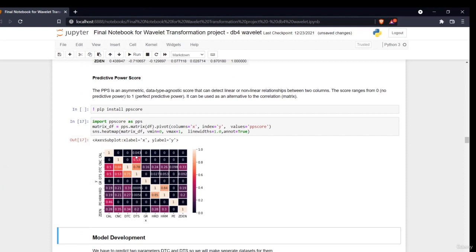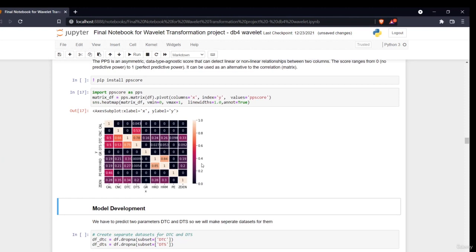So as you can see, this is my PPS matrix, in which values above 0.2 or 0.4 mean these values are highly correlated. For my DTS and DTC values, which are my predictable, dependent values, you can see that ZDN is quite related to them. And you can find out how all of these values are correlated to it. This is basically the PPS score.